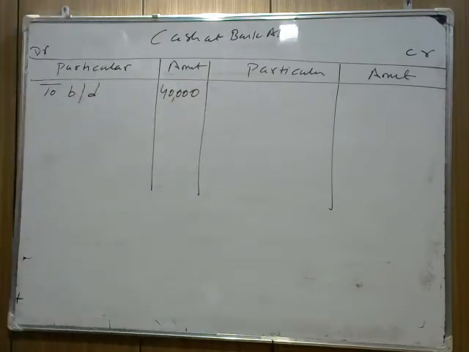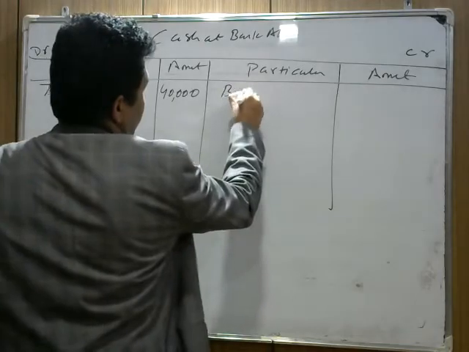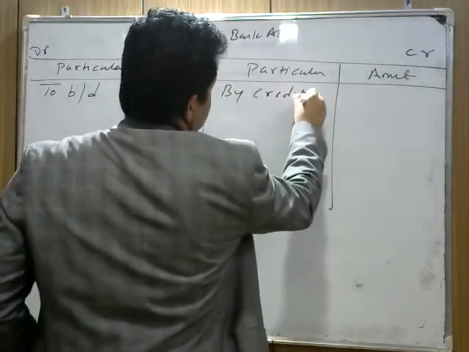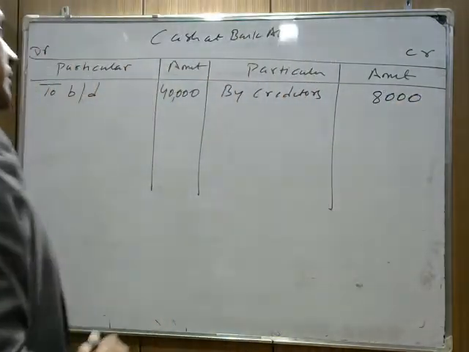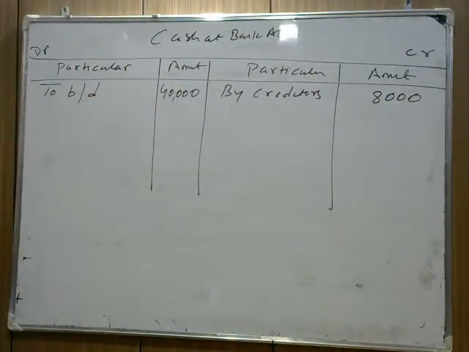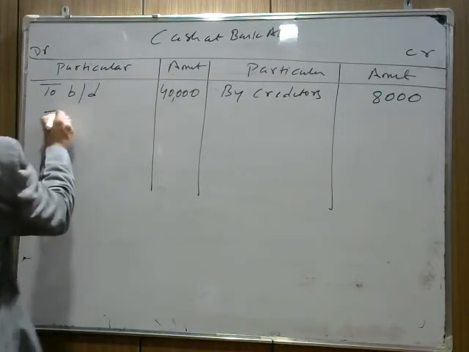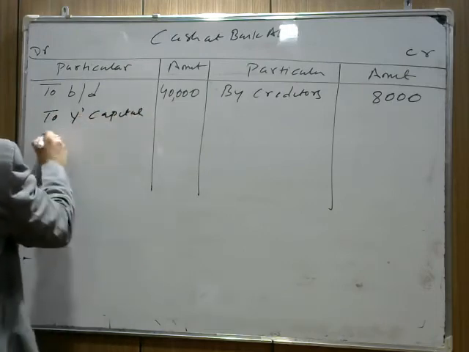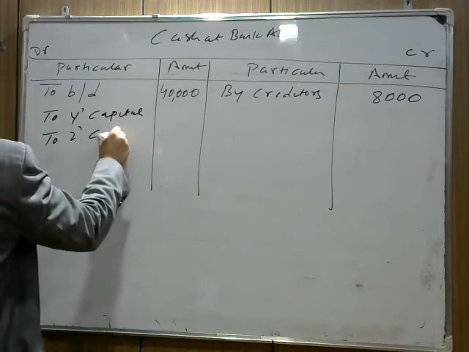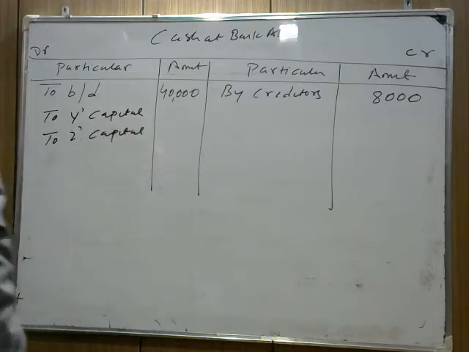Now is that clear? First thing is given in the balance sheet, the cash balance of 40,000. How much do we pay to creditors? We have paid creditors 8,000 rupees in cash. So we write by creditors 8,000. Now here, how much will Y bring? How much cash did Y bring? So we write to Y's capital. How much will Z bring? We write to Z's capital. Now if you check the capital account, it's mentioned here, Y needs to bring 56,650,